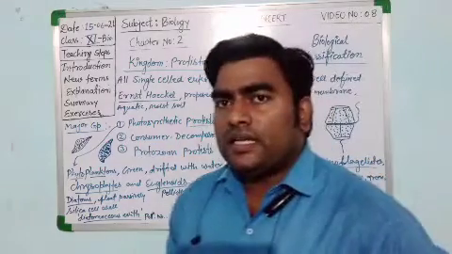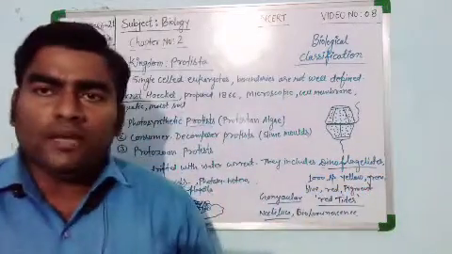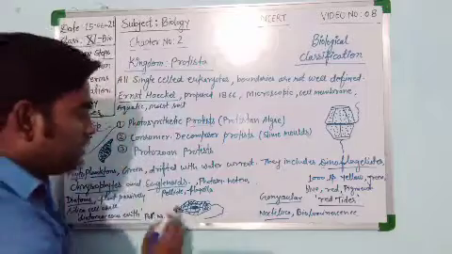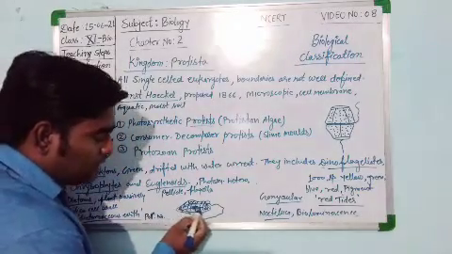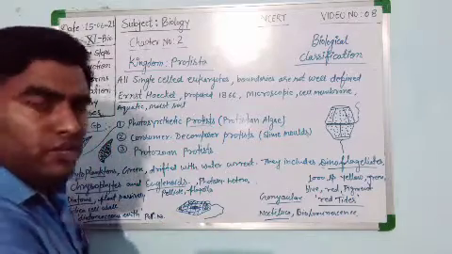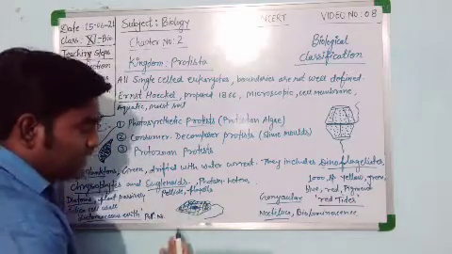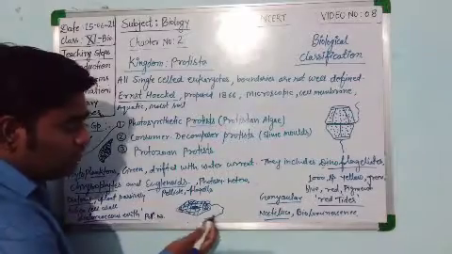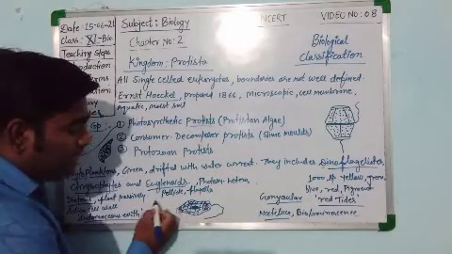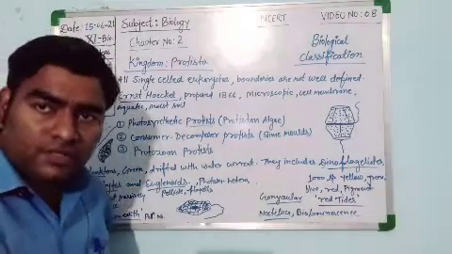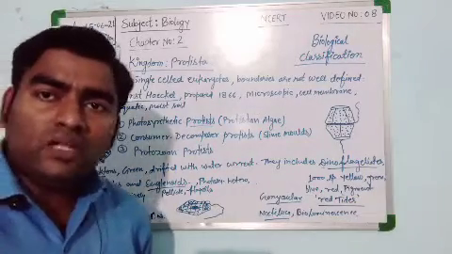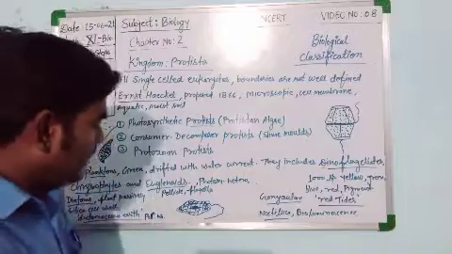Euglena is considered a connecting link between animals and plants because it contains chloroplast and an autotrophic mode of nutrition. The animal characters are that they show movement, they have pellicle and they have contractile vacuoles. Contractile vacuoles are found only in animals, not in plants.